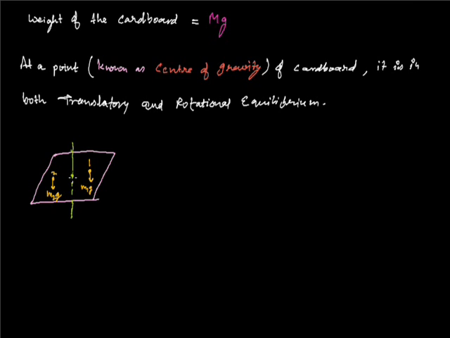Since all the torques are balanced and the board is in rotational equilibrium, the net torque acting on the cardboard is 0. The point where the axis of rotation passes through is the center of gravity. We are expressing it as point G. And the whole mass of the body, the cardboard, acts there, with its direction downward.